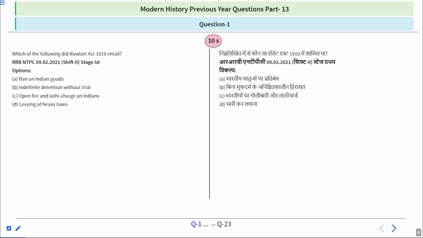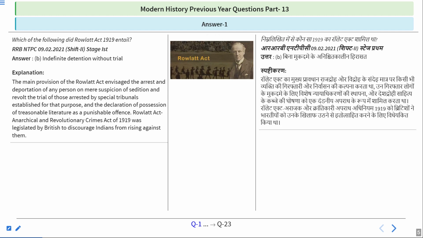And I guess, as always, you have figured out the answer. The answer is indefinite detention without trial. So, the main provision of the Rowlatt Act advises the arrest and deportation of any person on mere suspicion of sedition and revolt, the trial of those arrested by special tribunal specialized for the purpose, and the declaration of possession of treasonable literature as a punishable offense. Rowlatt Act, Anarchical and Revolutionary Crimes Act of 1919 was legislated by British to discourage Indians from rising against them.